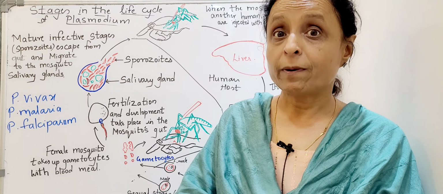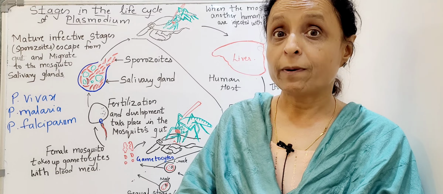They are the protozoans. The name of this protozoan is Plasmodium, and there are various species. So it is Plasmodium vivax, Plasmodium malariae, Plasmodium falciparum, and falciparum can be very serious and very fatal. So let's see how the transfer takes place and what is the life cycle of this Plasmodium.